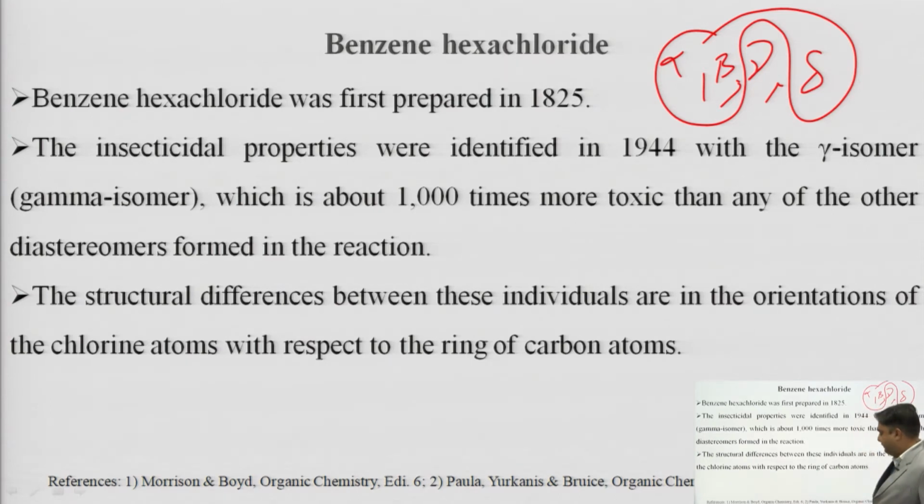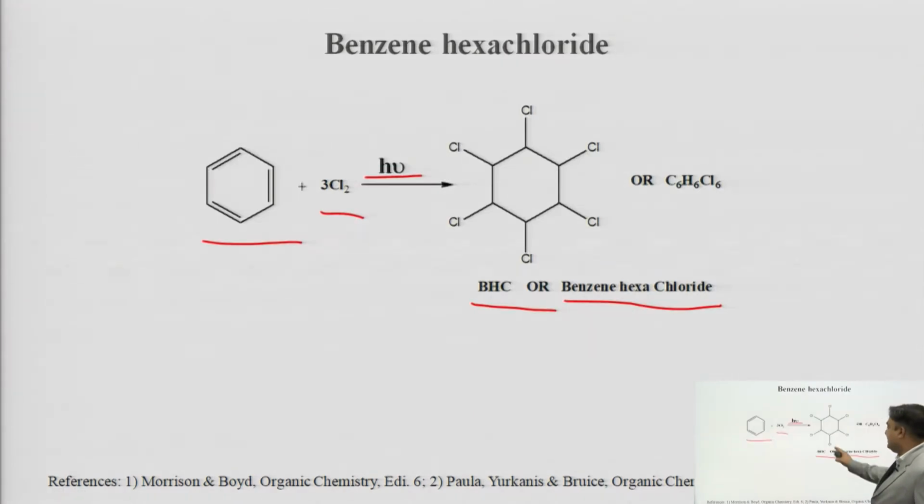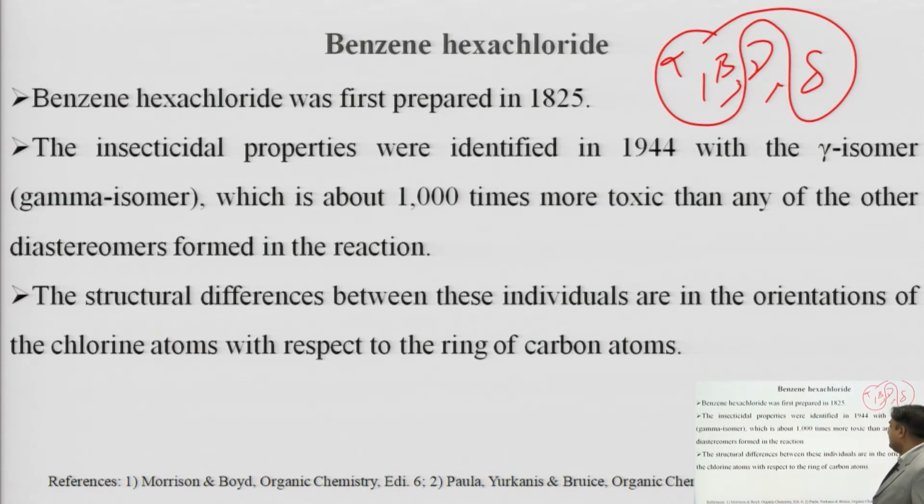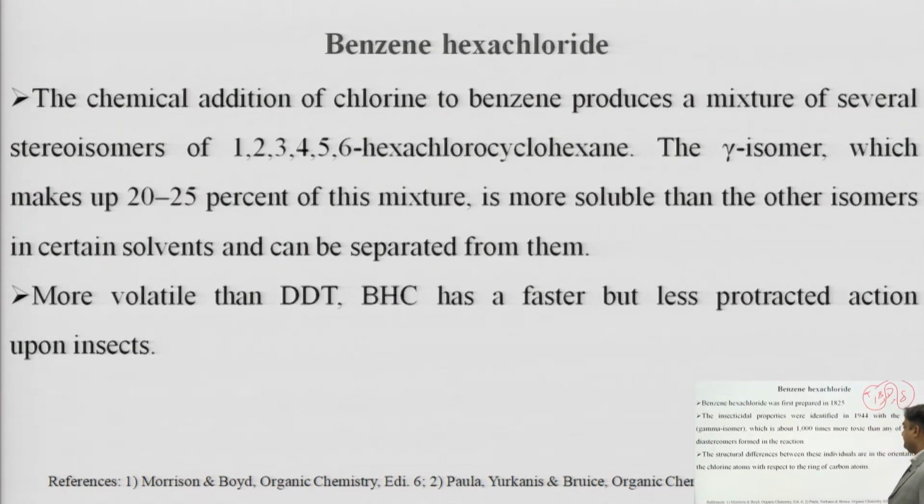As you have seen in the structure, it has 6 chlorine atoms on the 6 carbon atoms of the cyclohexane, but the difference is how these chlorine atoms are attached to the carbon in space. Based on this difference, these 4 isomers of BHC are possible, and the gamma isomer, commercially gammexane, is the most toxic.